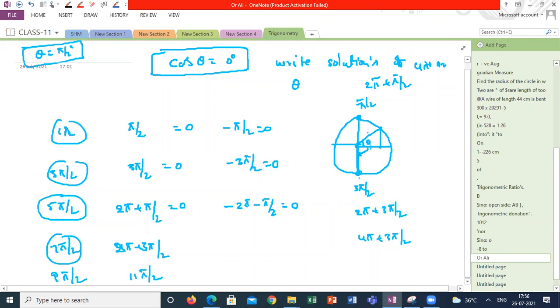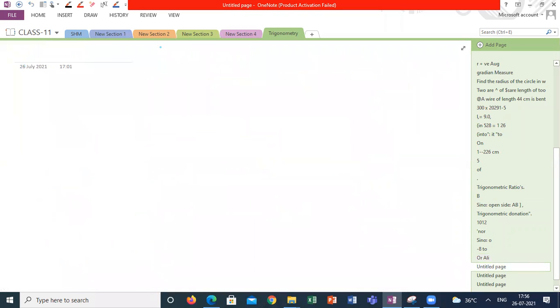Because in the first revolution, you will get it at 90 degrees, again at 3 pi by 2. In the second revolution, 360 plus 90 and 360 plus 270. In the third revolution, 3 times 360 plus 90 and again 3 times 360 plus 270. All these are values where cos theta is 0. So how can we write the solution set of cos theta is 0? How can we represent this many infinite values?